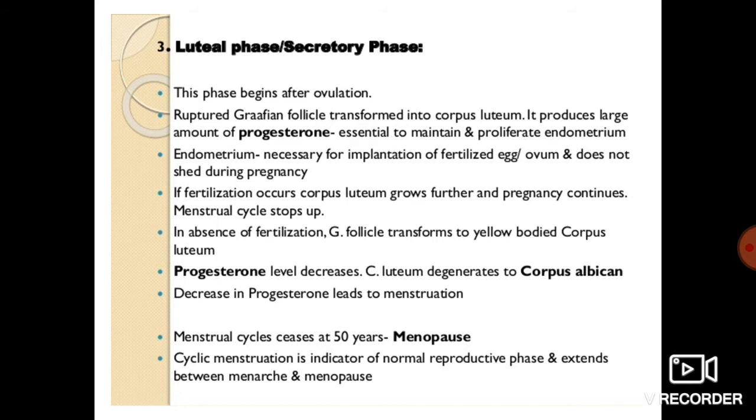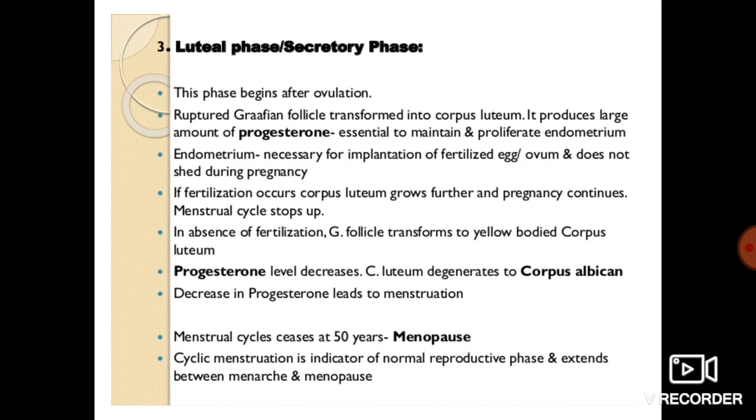In the absence of fertilization, the Graafian follicle transforms into the yellow body called the corpus luteum. The progesterone level decreases again, as we have already discussed. The corpus luteum degenerates to form the corpus albicans. The decrease in progesterone leads to menstruation. Then progesterone will again decrease, and estrogen will increase.